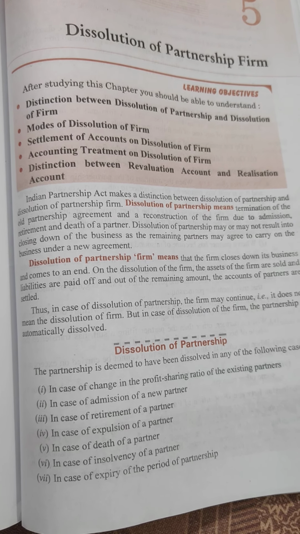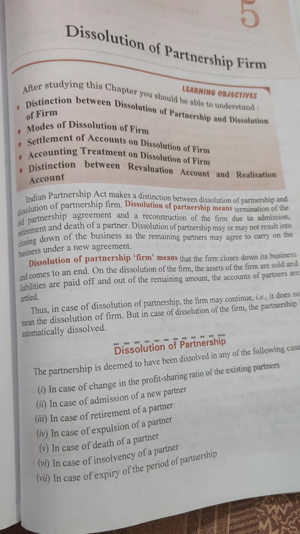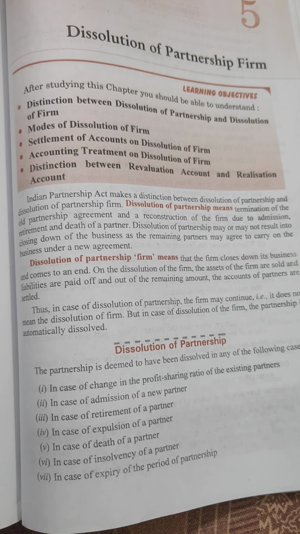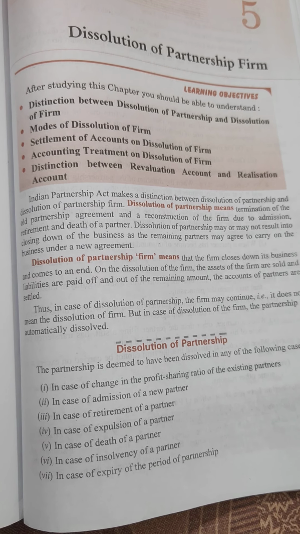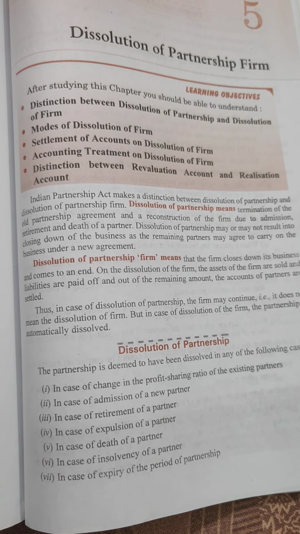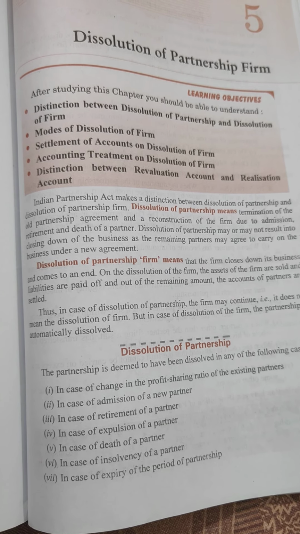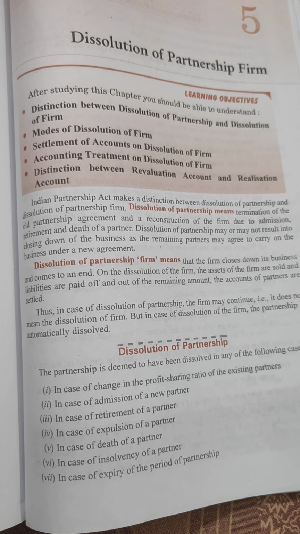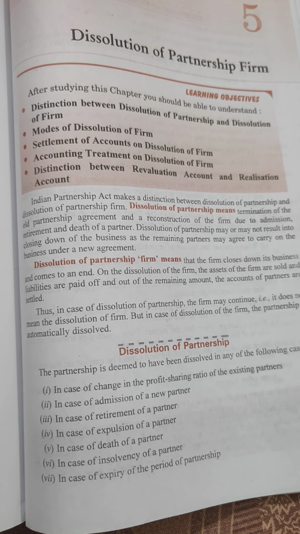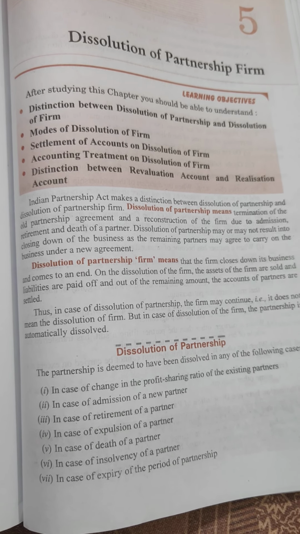Okay, it's an agreement between the partners regarding the rules and regulations of the partnership firm, what will be the profit sharing ratio, etc., etc. So dissolution of partnership means the end of the partnership deed, and dissolution of partnership firm means the end of the business, the end of the life of the business. So it says there is a difference between dissolution of partnership deed and dissolution of partnership firm. Okay. Now, what are the differences actually?